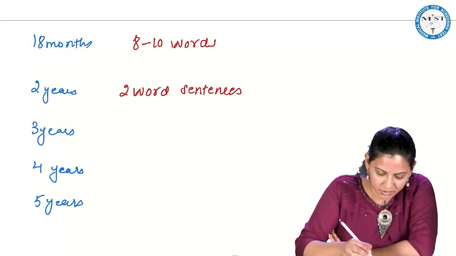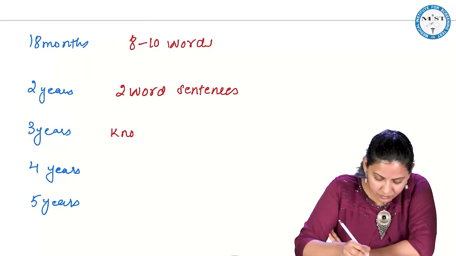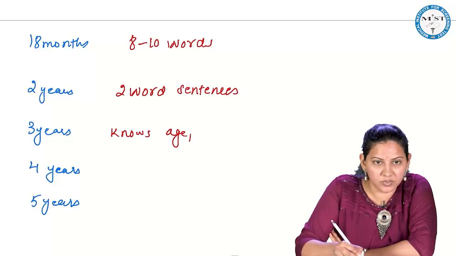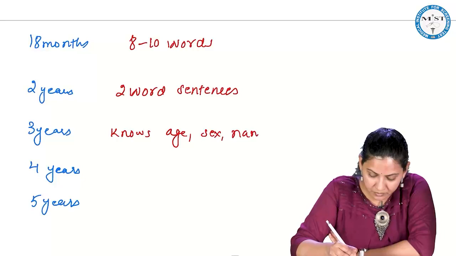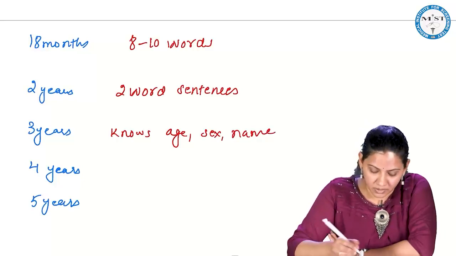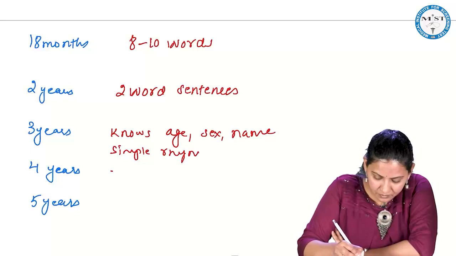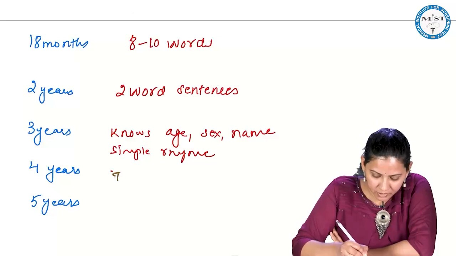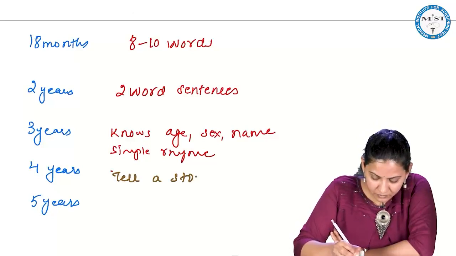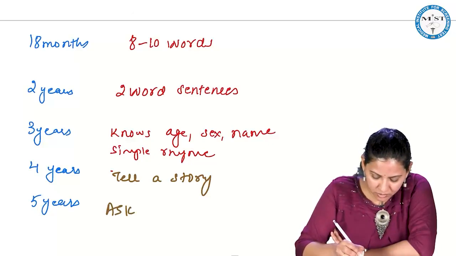By 3 years, it knows the age, sex and name. Okay. And by 4 years, it can say a simple rhyme. So by 4 years it can tell a story. And by 5 years it will ask questions.